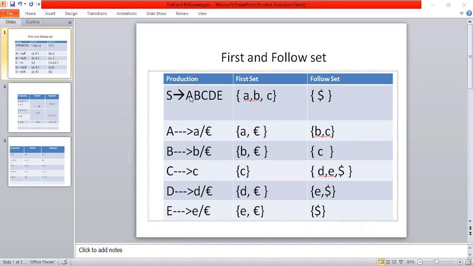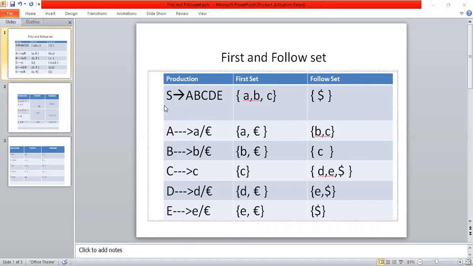Here I have some grammars, and these grammars are called context-free grammars. To calculate the first set, we always consider the left side of the production, or the left side symbol, and to construct the follow set, we always consider the right side of productions. Here the first production in the grammar is S tends to A, B, C, D, E.